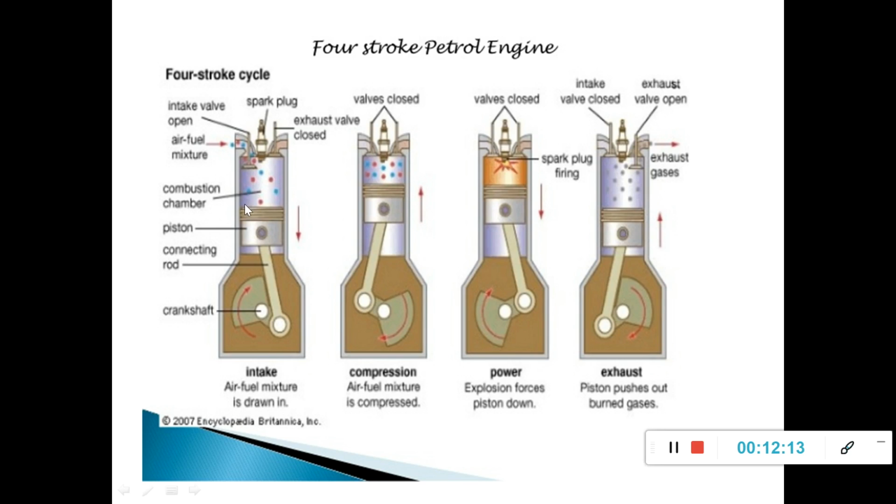is the suction stroke. In this suction stroke, the inlet valve is open and the outlet valve is closed. The piston is initially at this position, top dead center, and during the starting of the suction stroke, the piston moves from top dead center to bottom dead center. See the arrow mark. The movement of the piston is downwards. Because of this, a vacuum is created. That is, the pressure falls below the outside pressure. So the charge, that is the air fuel mixture from the carburetor, will enter into the piston cylinder arrangement. It fills the cylinder through this inlet valve.